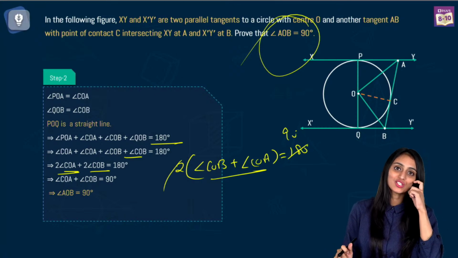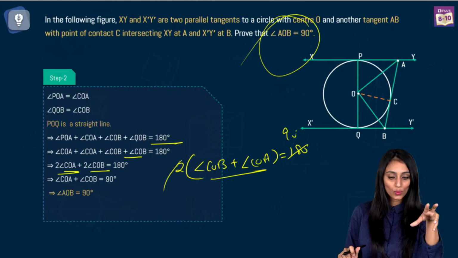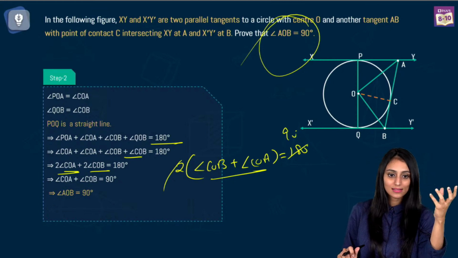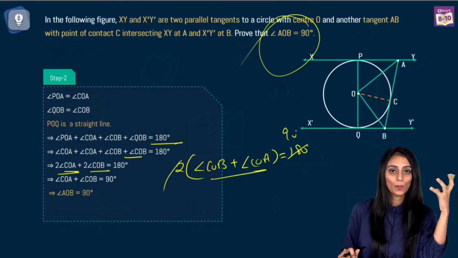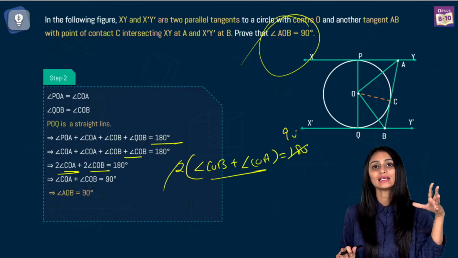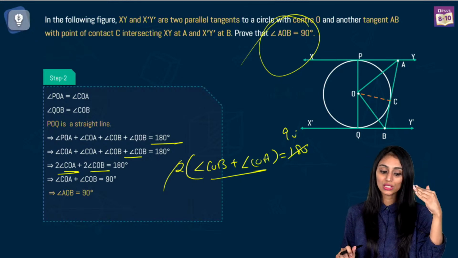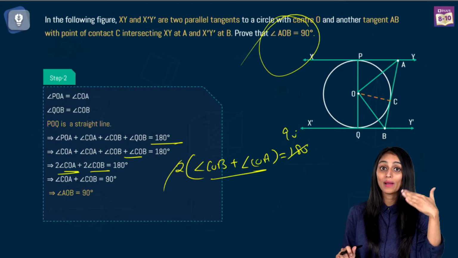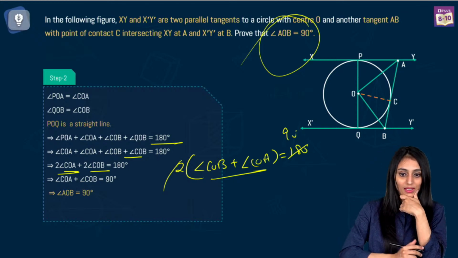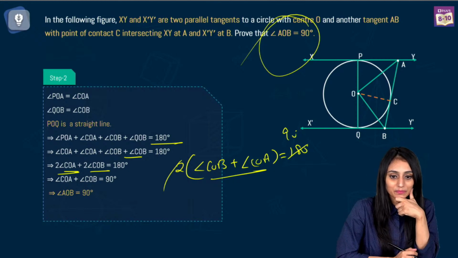This is a simple question. We are just using congruency, and then we can say angles are equal. We are using the property that sum of angles on a straight line is 180 degrees. And then we are just replacing the angle so that they form angle AOB. Yes. Ma'am, can we also do it by angle sum property of triangle AOB?